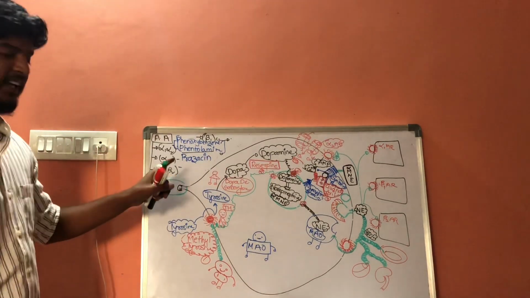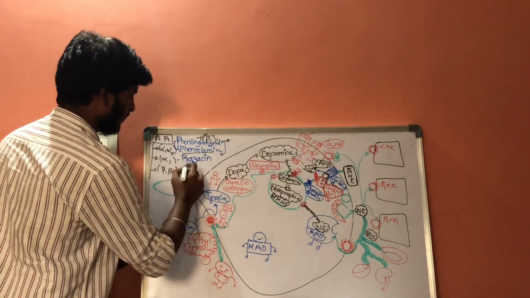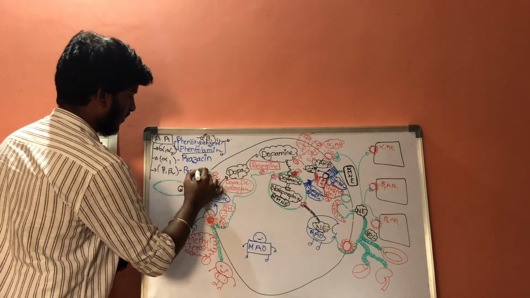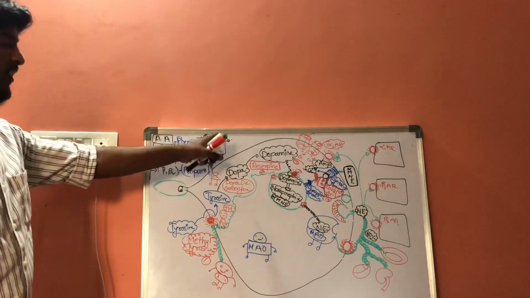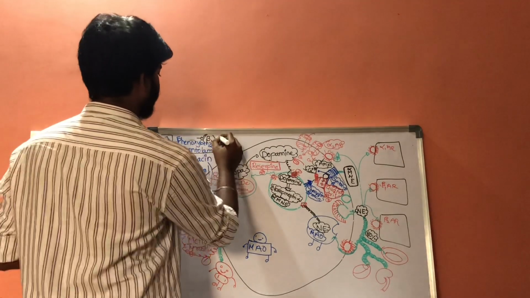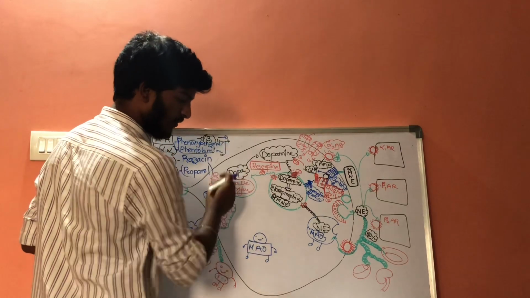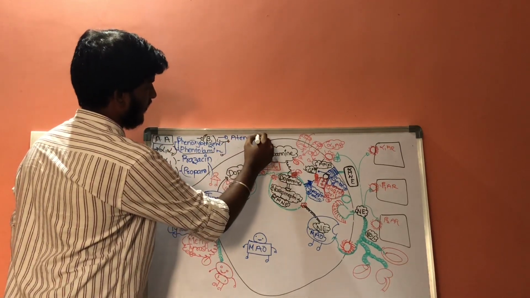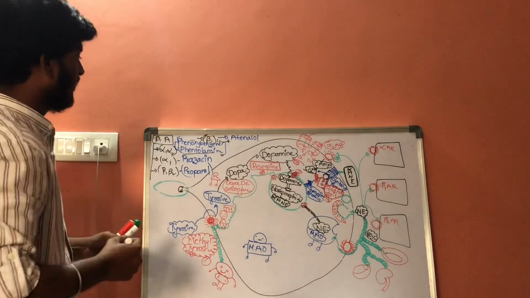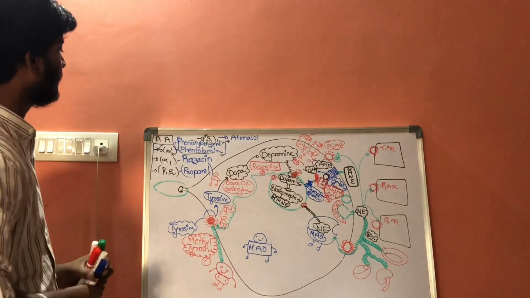The drugs which are acting on beta 1 and beta 2 are called propranolol. The drugs which are acting on only beta 1 are called atenolol. These are about adrenergic antagonists.